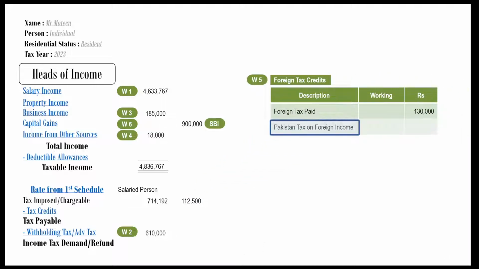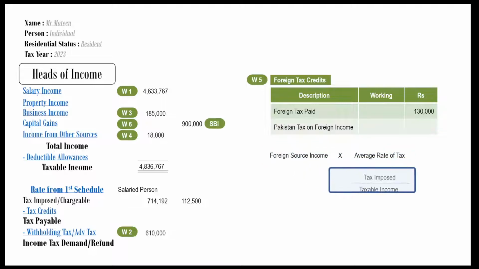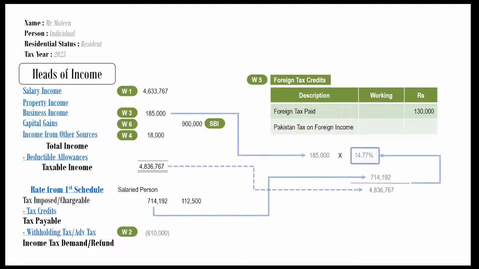Working 5 already has the foreign taxes paid. We need to find out the Pakistan tax on net foreign source income. This is calculated by multiplying net foreign source income with the average rate of tax. Average rate of tax is calculated by dividing tax imposed by taxable income. Can you trace these figures in your answer format? Yes. Very good job.